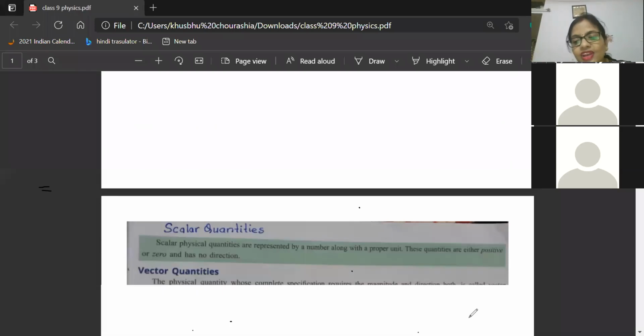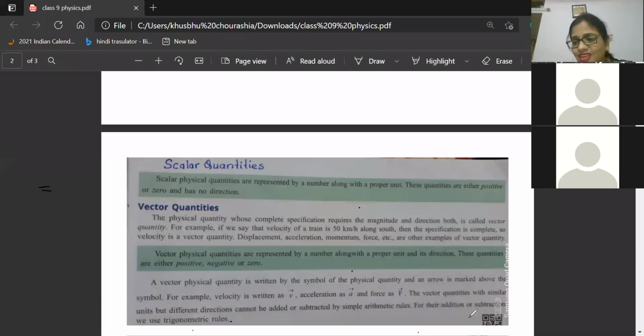So this is the definition. Now what will you do with the definition? You know everything. A scalar physical quantity is represented by a number along with a proper unit. That is what I told you in the beginning, 40 meter. So meter was the unit. These quantities can be positive or zero, and have no direction. So a scalar quantity we can explain as a positive or zero value. If you are standing in one place and not moving, you are at rest. So what will be your displacement? What will be your distance? Your distance covered will be zero only. So that is the definition of scalar quantities.